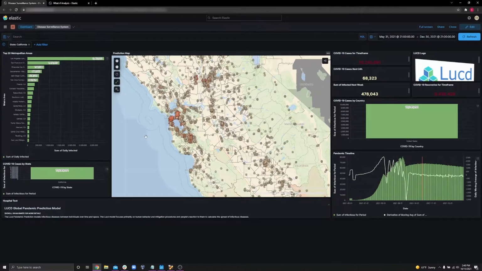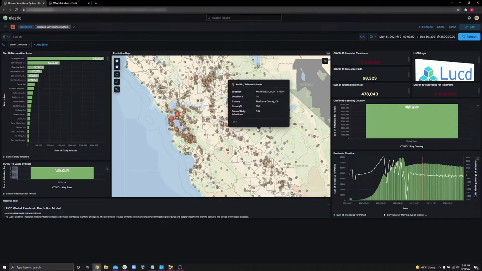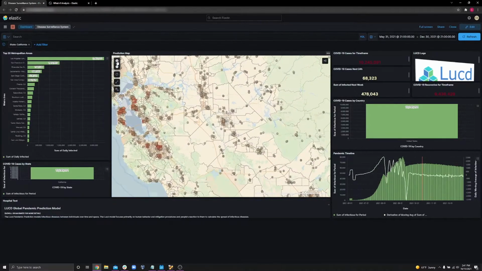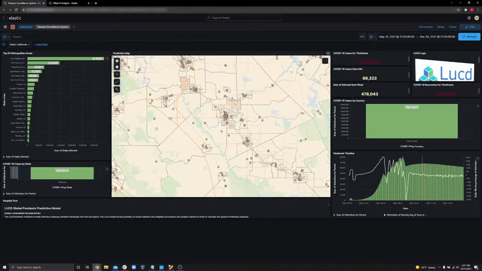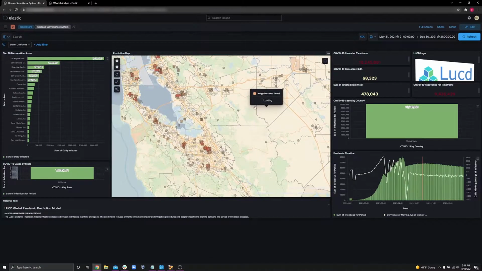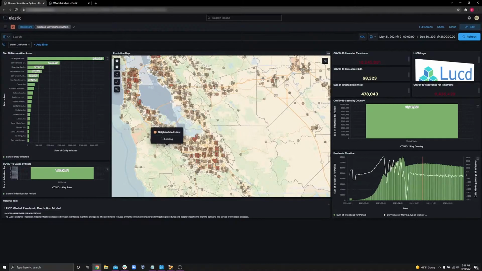In addition to the spread of the disease at large scale like county or neighborhood, Avicenna also has the capability to do predictions on a certain specific location. What I mean by that is we have several different types of locations in here. There are universities, post-secondary schools, hospitals, long-term care centers, as well as high schools and certain kinds of food processing plants.